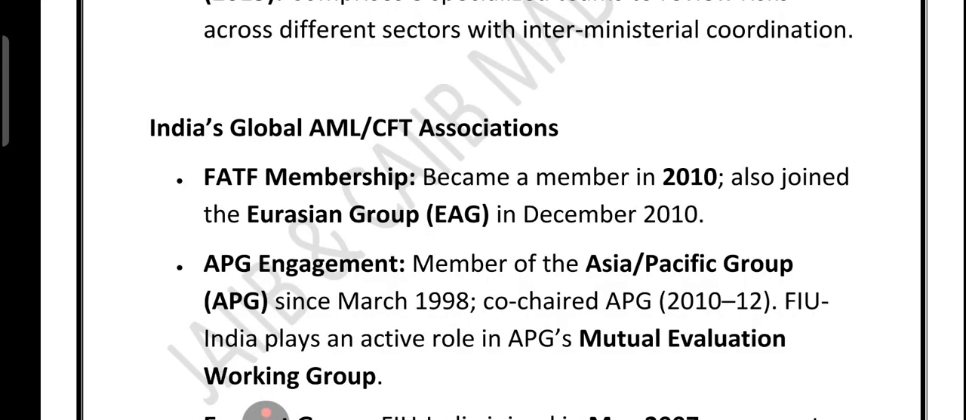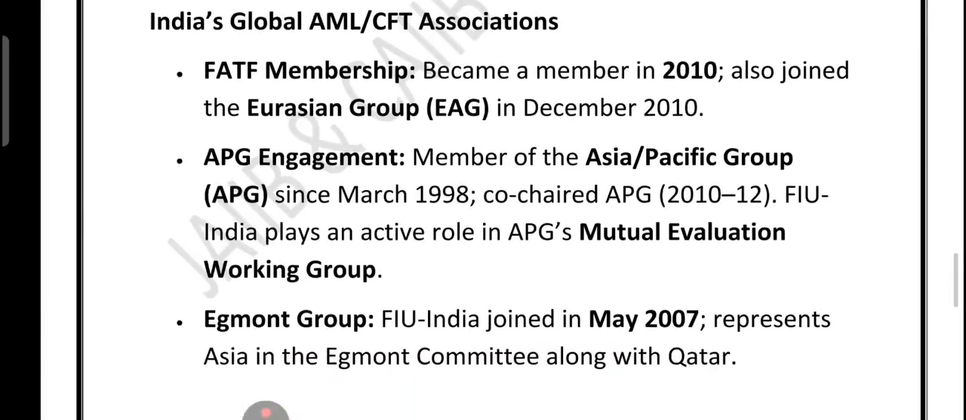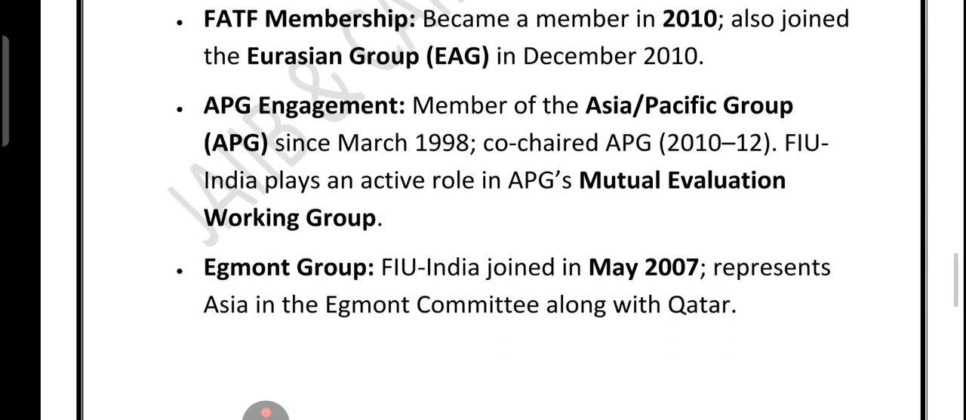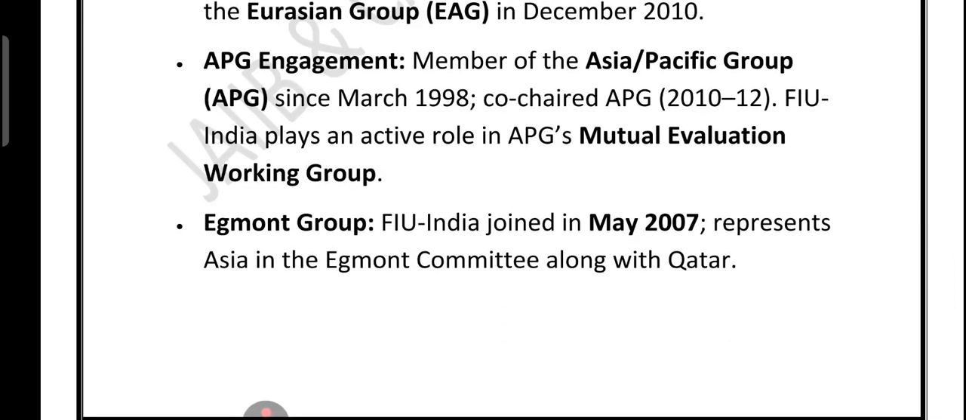Now friends, did you know that India is deeply connected with the global network to fight money laundering and terrorism financing? First, India became a full member of FATF in the year 2010. That is the world watchdog against dirty money and terror fund. Even before that, in the year 1998, India joined APG, which is called Asia Pacific Group, and later co-chaired from 2010 to 2012. Our FIU IND is super active here, especially in evaluating how a country fights financial crime.